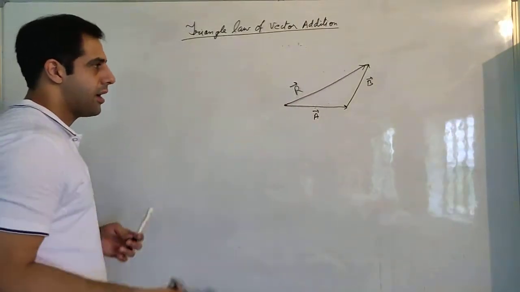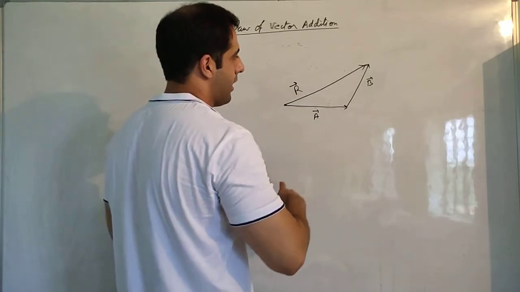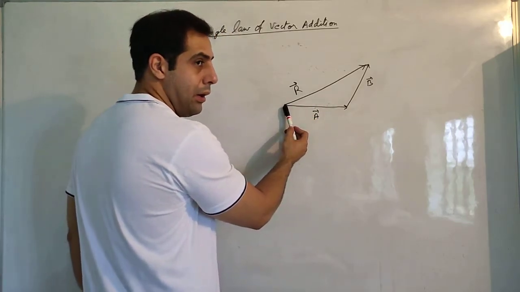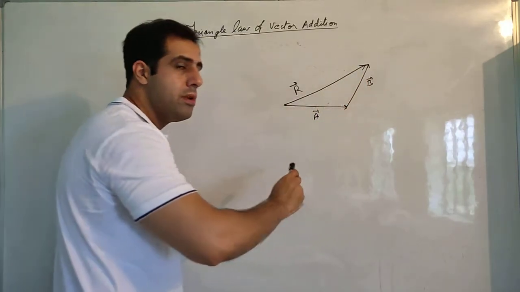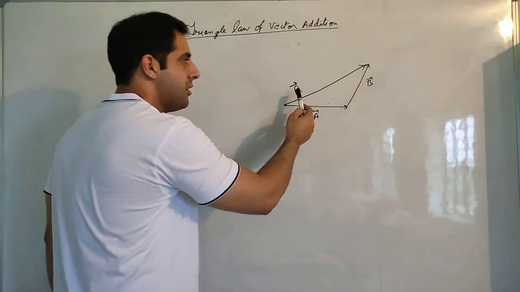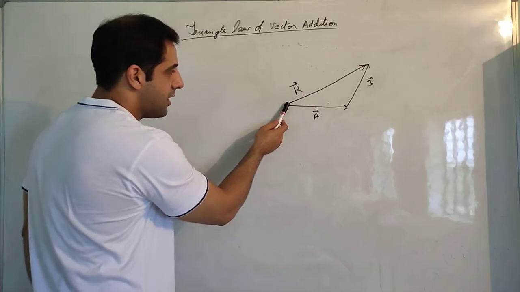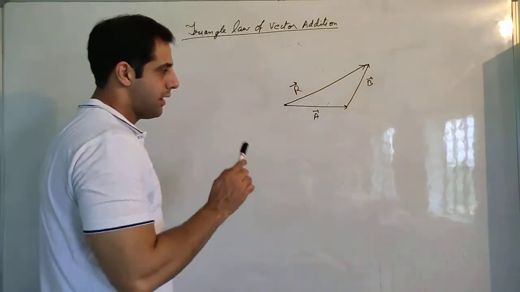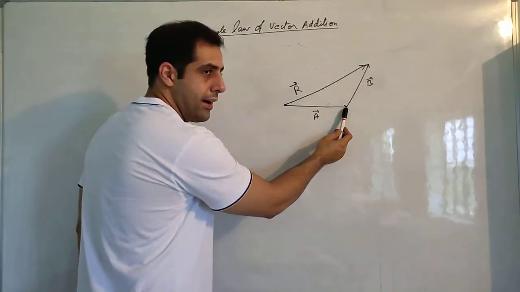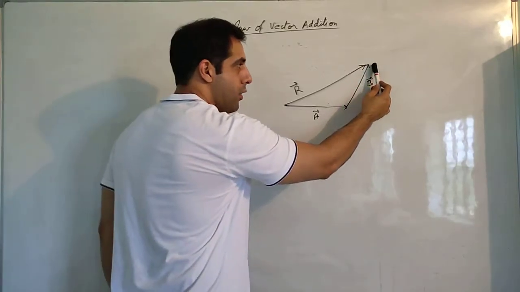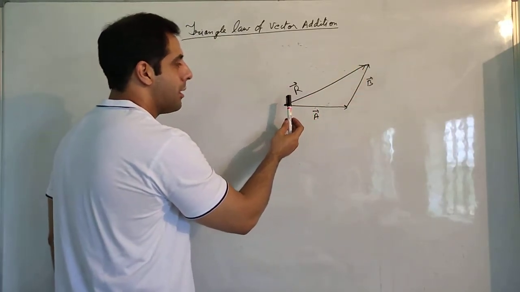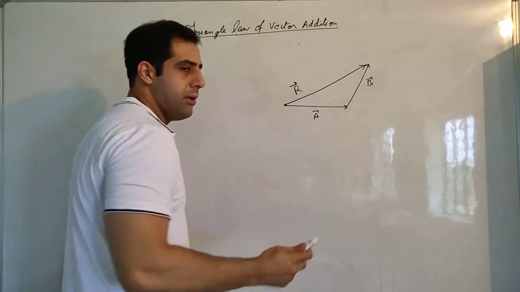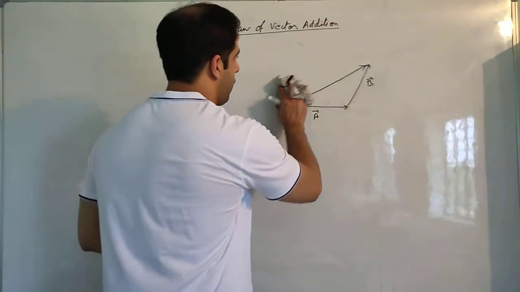So this is the triangle law of vector addition. Very simple, it's making a triangle. We are going to add according to the sides of the triangle. And notice the direction of R vector. R is going from the tail of A to the head of B. This has to be made like this only. If you reverse the direction, if the head of R comes here, then it will be minus R. Remember this. You have to memorize this diagram just like this. Tail of vector A, head of vector A, tail of vector B, head of vector B. The resultant vector will join the tail of vector A and head of vector B, and this resultant will be equal to A plus B. So this is the triangle law of vector addition.